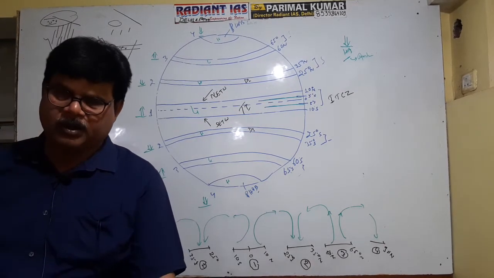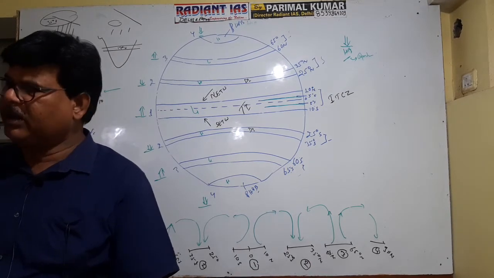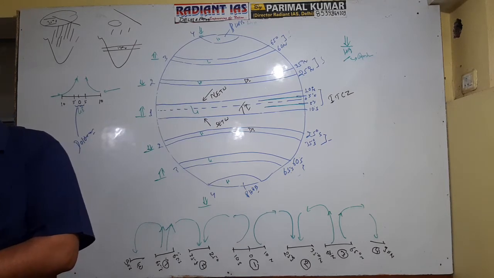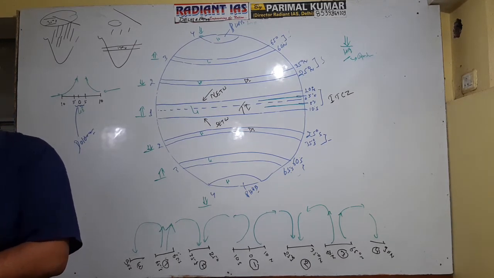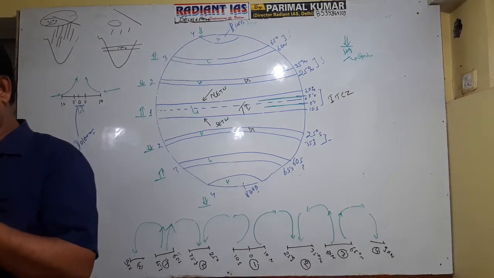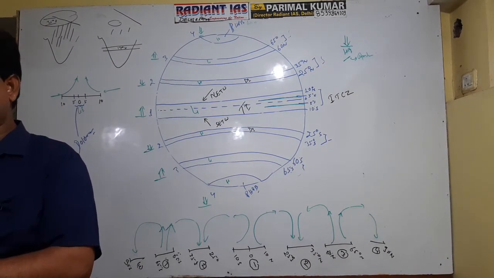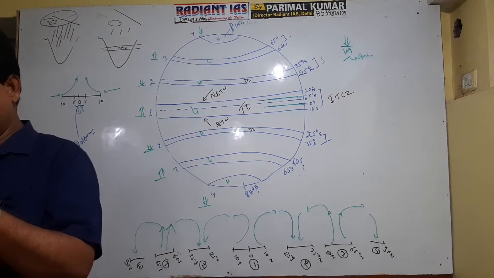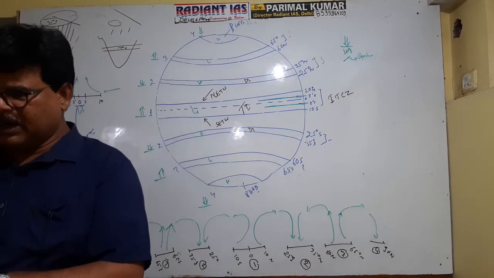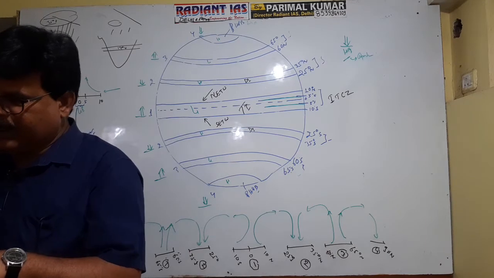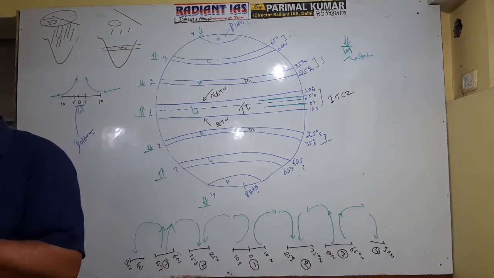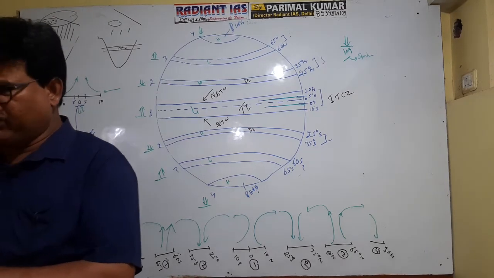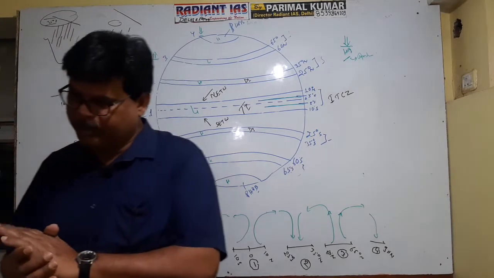So there are two factors on the basis of which one can explain the origin of low pressure between 60 to 65 degree latitude in both hemispheres. First factor is, as you know, that there is a flatness at the pole, that's why the part of the Earth's surface located between 60 to 65 is of curved nature. Due to the curved nature of the surface, the winds are not allowed to extend on the Earth's surface effectively, and they are diverted outside. Consequently, low pressure is created. This is one way on the basis of which you can explain the origin of low pressure in this zone.